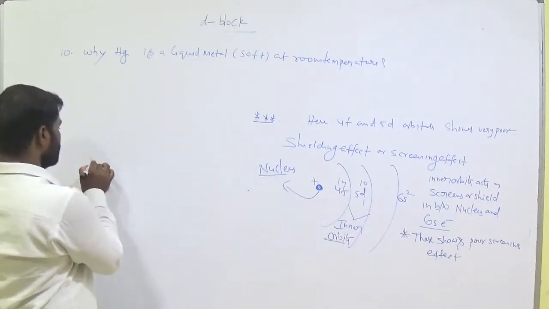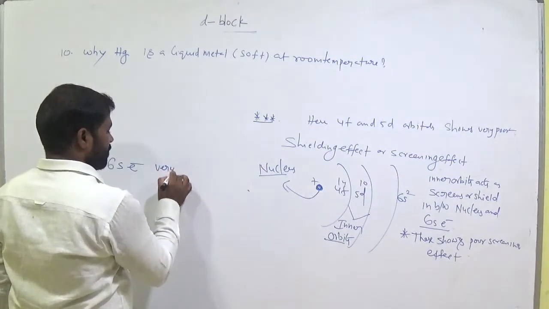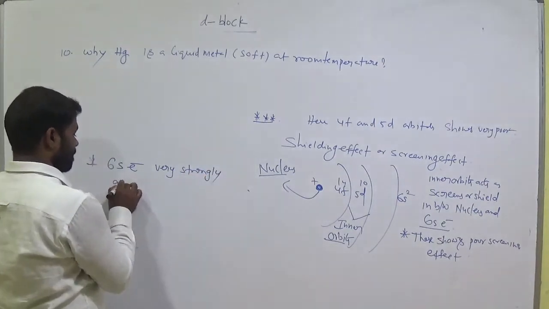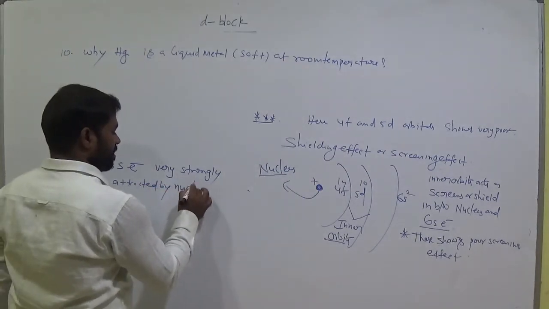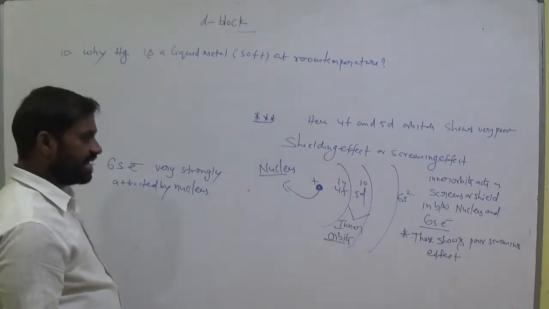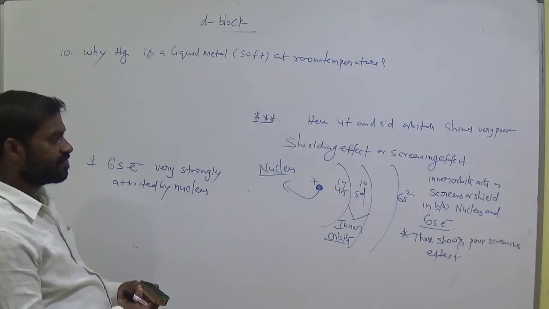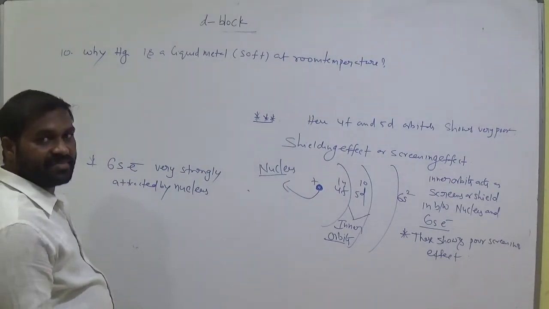Okay, 6s electrons are very strongly attracted by nucleus. Okay, clear? Is it clear?